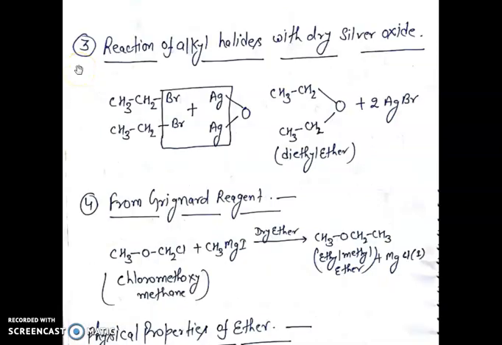Third method for the preparation of ether is reaction of alkyl halide with dry silver oxide. For example, alkyl halide, that is bromoethane, reacts with dry silver oxide to form ether, that is diethyl ether.